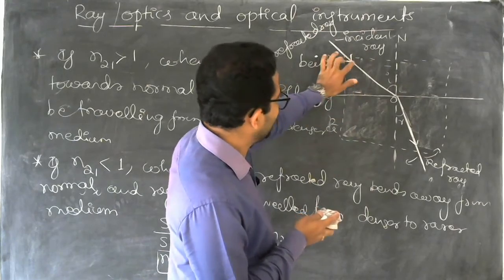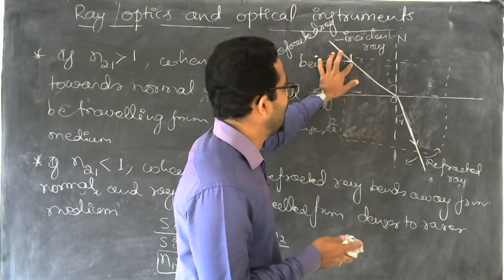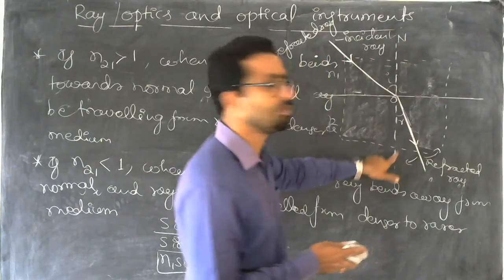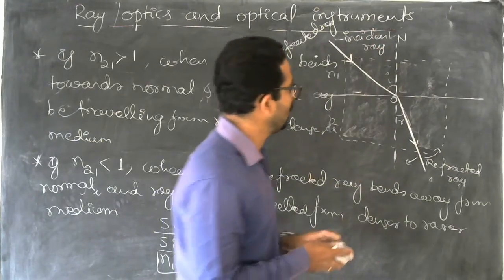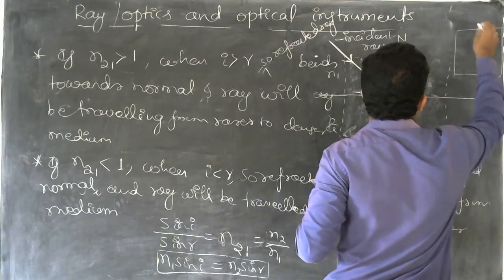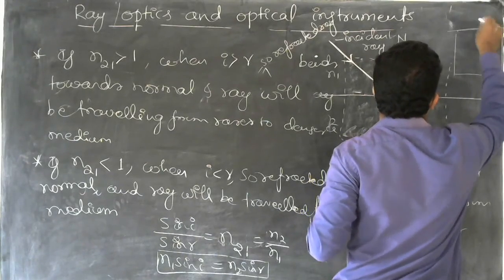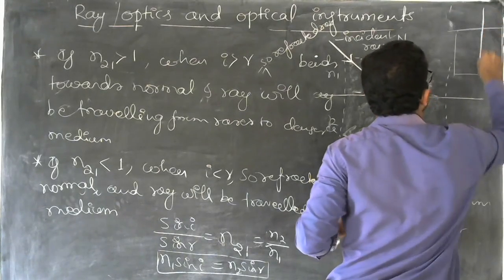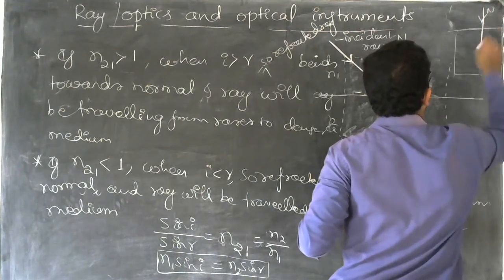So if this incident ray is incident along the direction of the normal, then what will happen? I will draw it separately here. This is the direction of the ray along the normal.